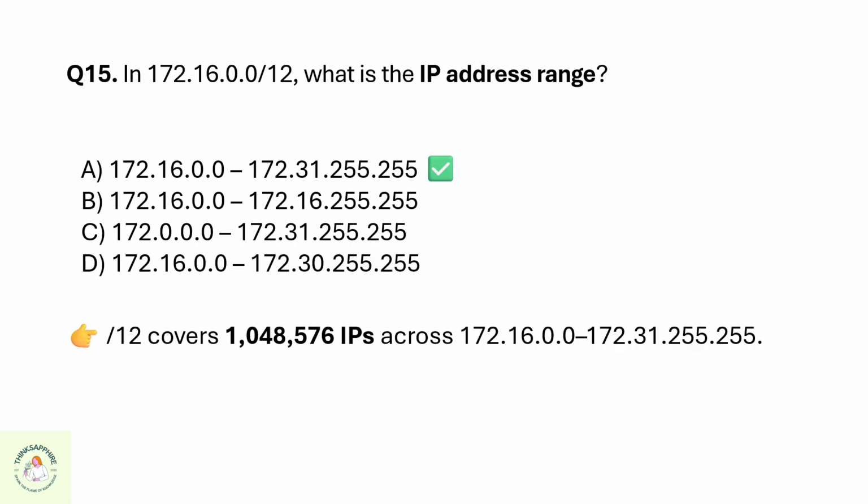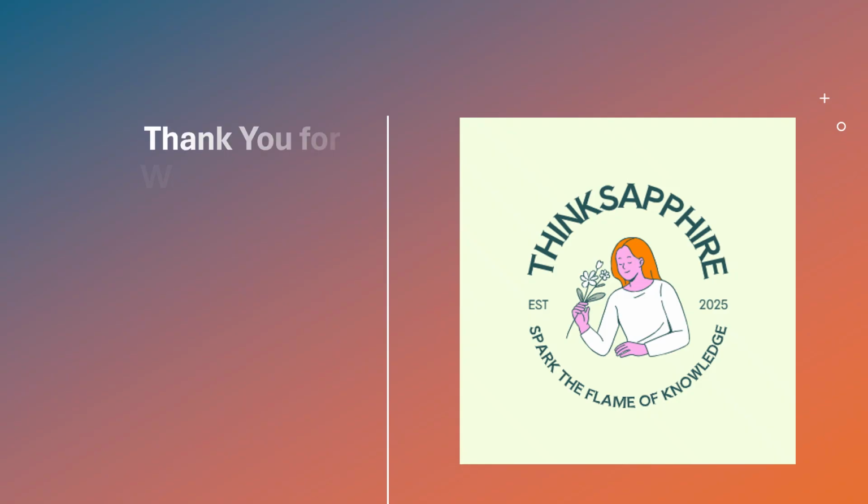The correct option is option A. 172.16.0.0 to 172.31.255.255. That's the end of day 15 and the completion of our 15 days AWS challenge.